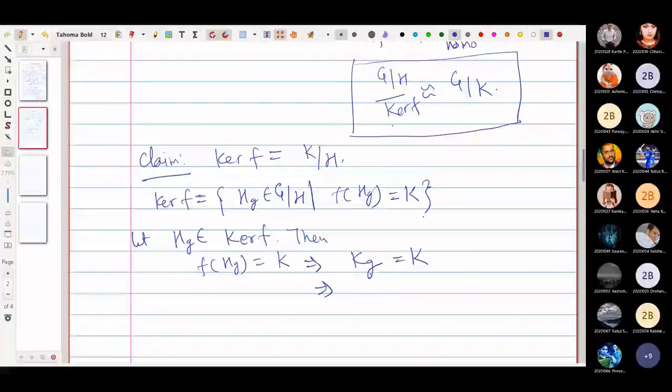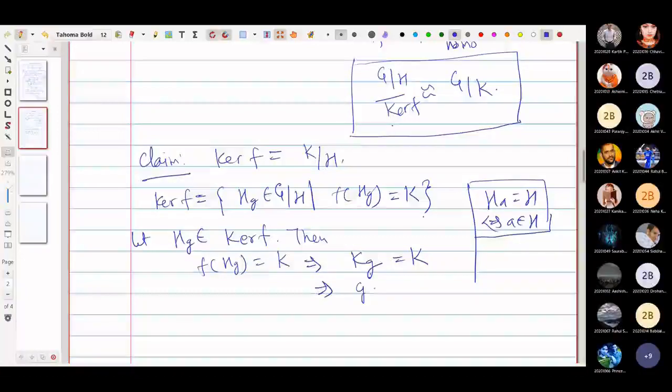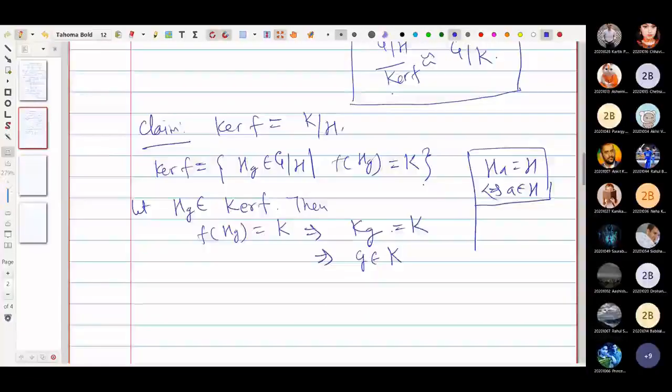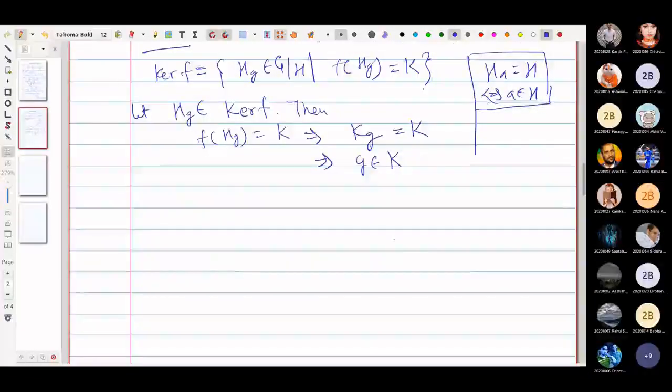G is getting absorbed in K. It means what? Don't you remember? Ha = H if and only if a belongs to H. You forgot. This implies what? If you don't remember and don't revise the things, how will you survive? So g belongs to K.